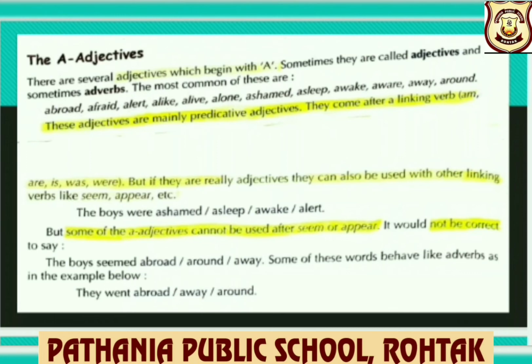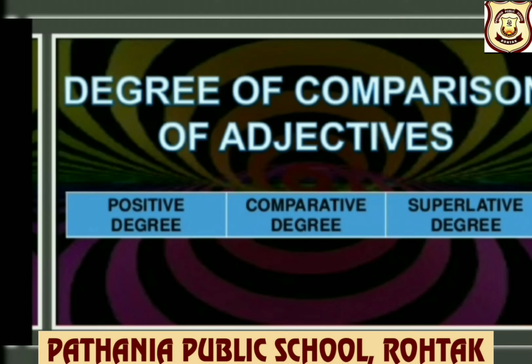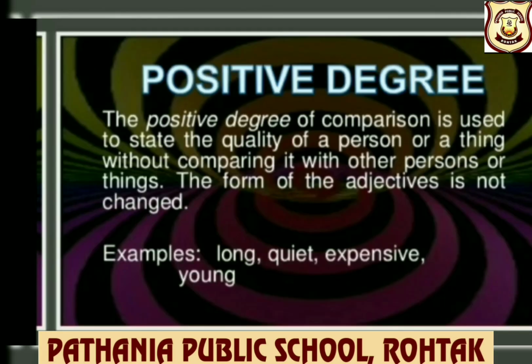They went abroad. Children, an adjective can have 3 degrees of comparison, that is positive, comparative and superlative degree. Let us understand the meaning of each. Positive degree.